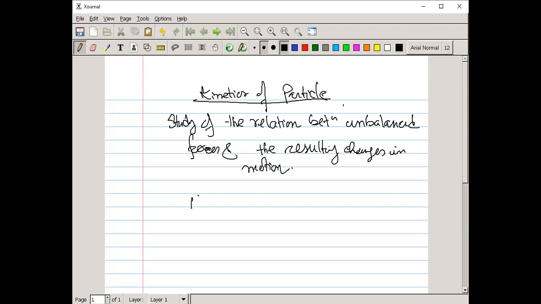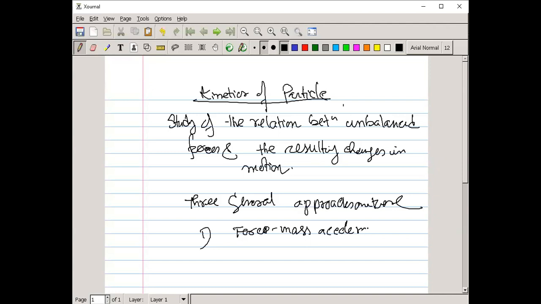First of all, you can write three general approaches are there. One, we can say, is the direct application of Newton's second law. Sometimes we say it is the force, mass, acceleration method.